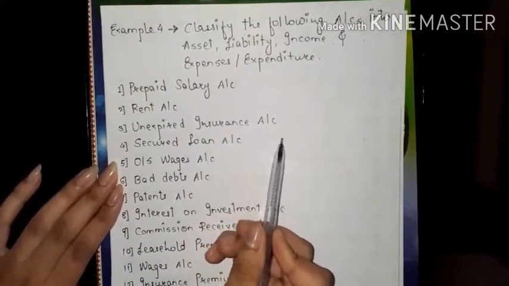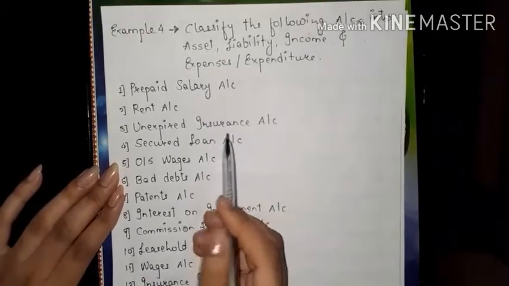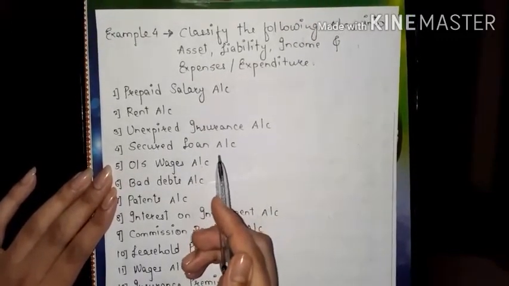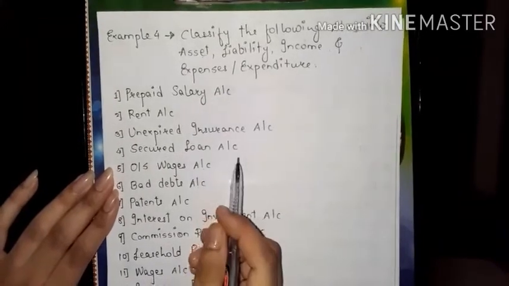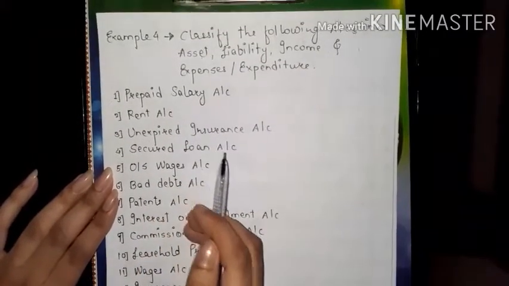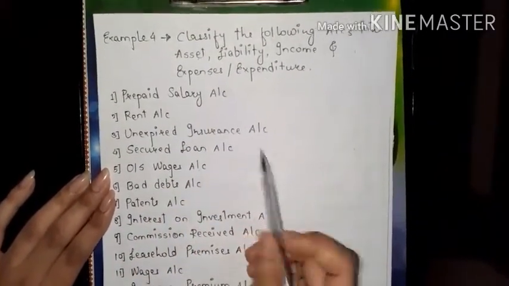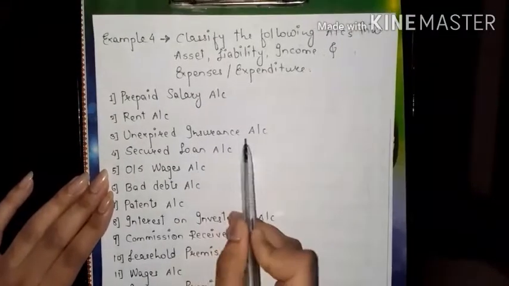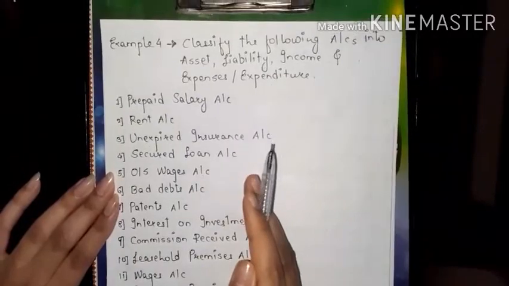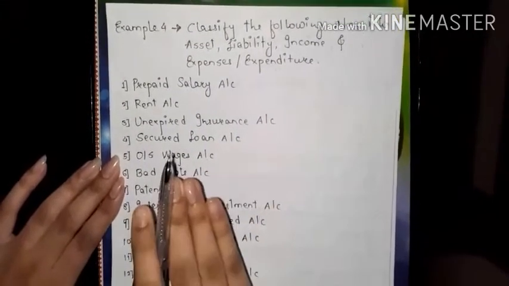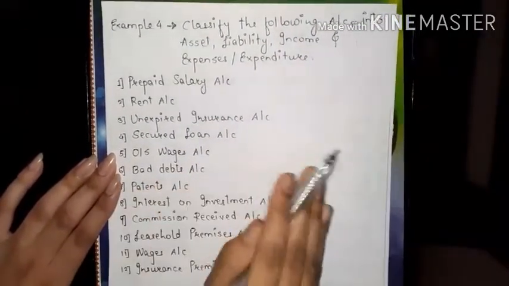Unexpired insurance account means that if you have taken insurance and paid the premium for 6 months in advance, before the maturity date, and 4 months of the insurance are over, it means they have expired.